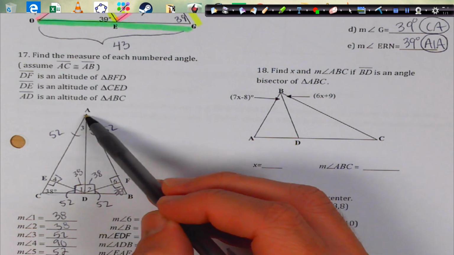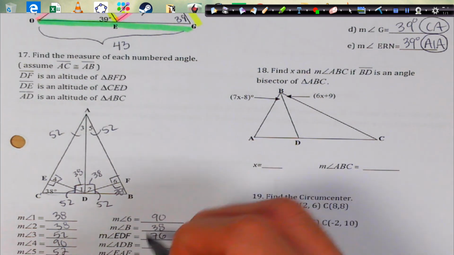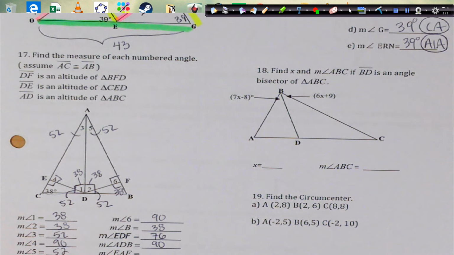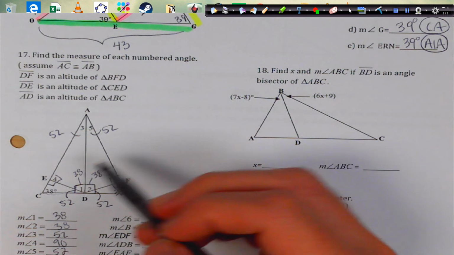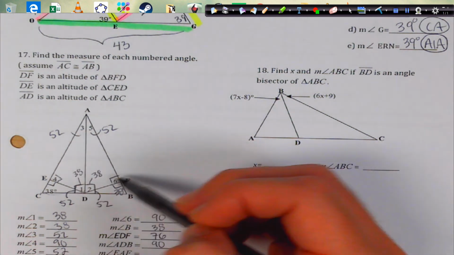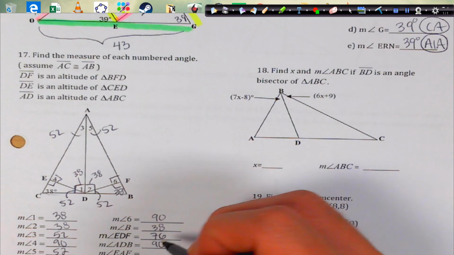ADB, 90 degrees. They were told that was an altitude. And the EAF, which is 52 and 52, which makes it 104.